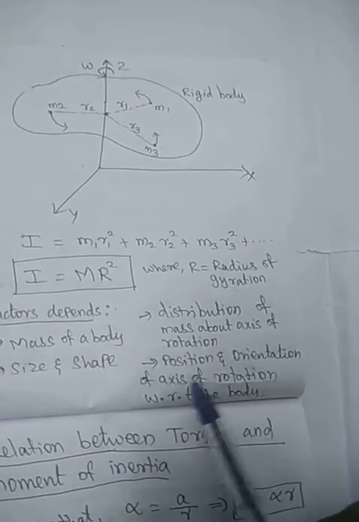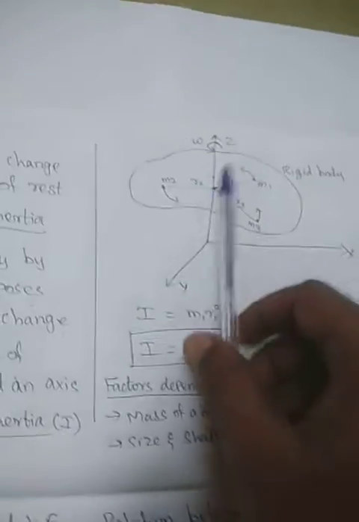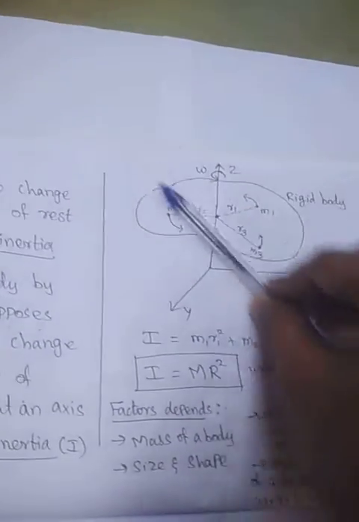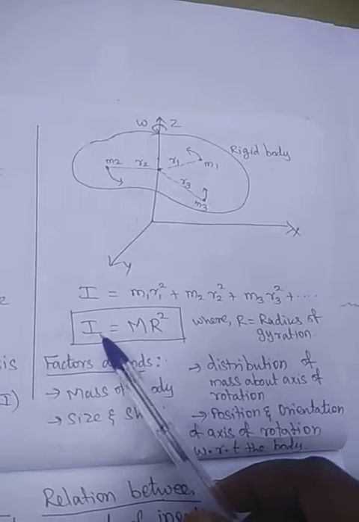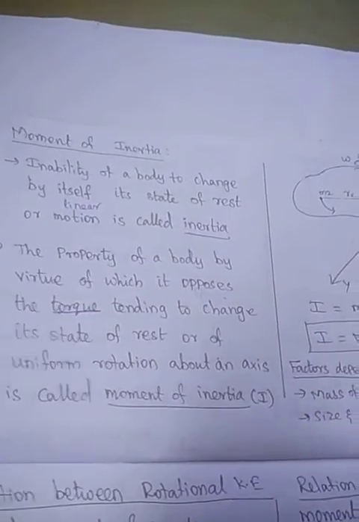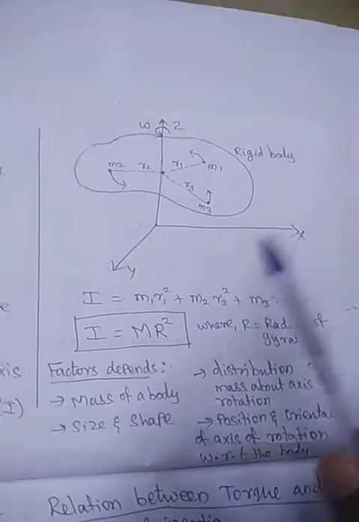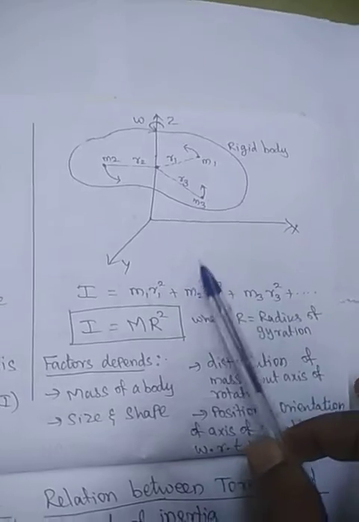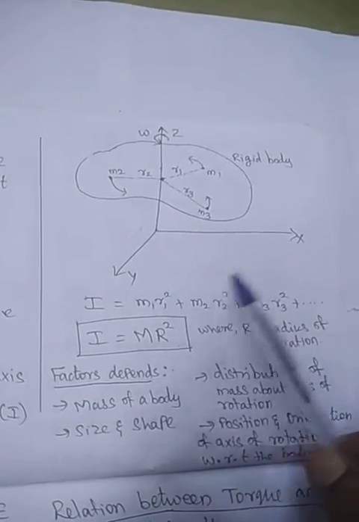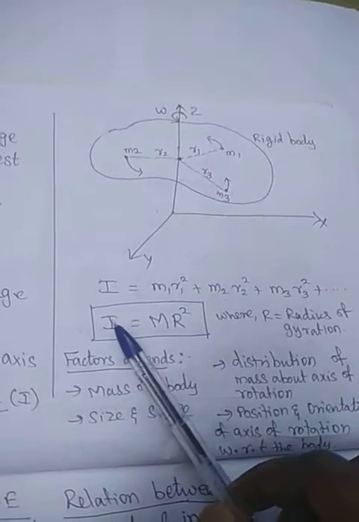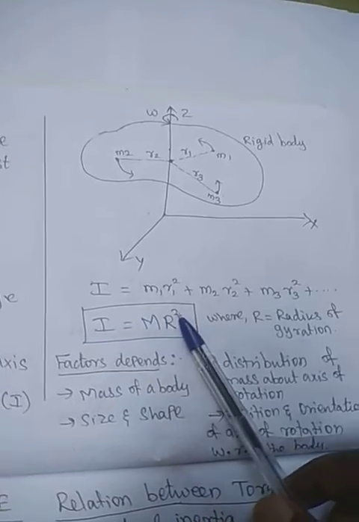Then there is the position and orientation of the axis of rotation with respect to the body. So what is the rotation axis? It could be this rotation, or this rotation, or this rotation. So the axis of rotation is also a factor. The moment of inertia depends on these four factors. Very simply, the moment of inertia is a mathematical concept. In linear motion we take mass as m, but in rotational motion, we substitute not m directly but I, the moment of inertia, m r squared.